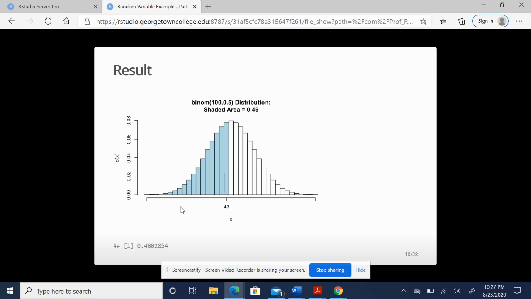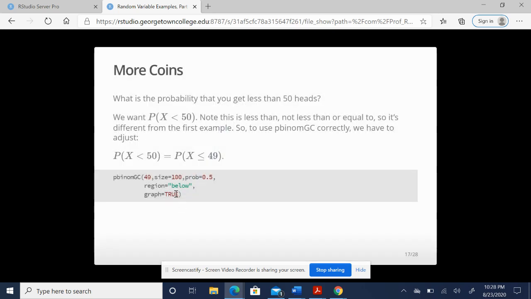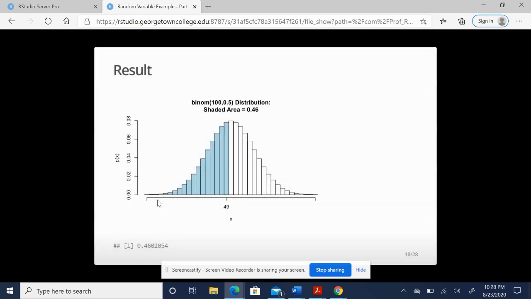Now, this is the reason why I always encourage people to make R show you the graph, because it is not uncommon for someone to accidentally put 50 here when they should not have. How would they notice it? 50 would be shaded and included on the probability distribution, and we should know that that would not work, because I want less than 50. I do not want it to be included. So there is a 46% chance, or 0.46 probability, that I will get less than 50 heads in 100 flips.